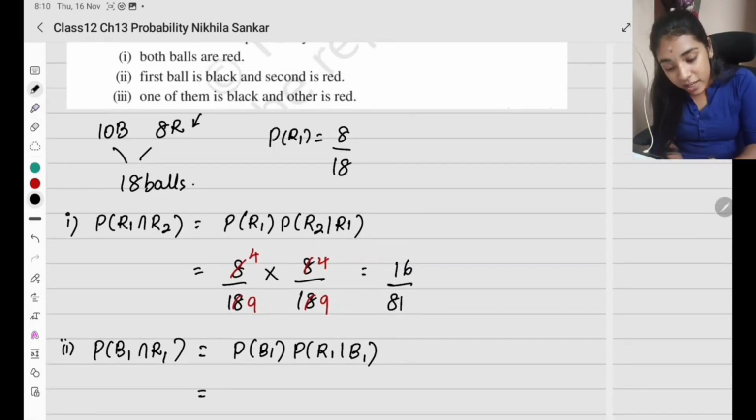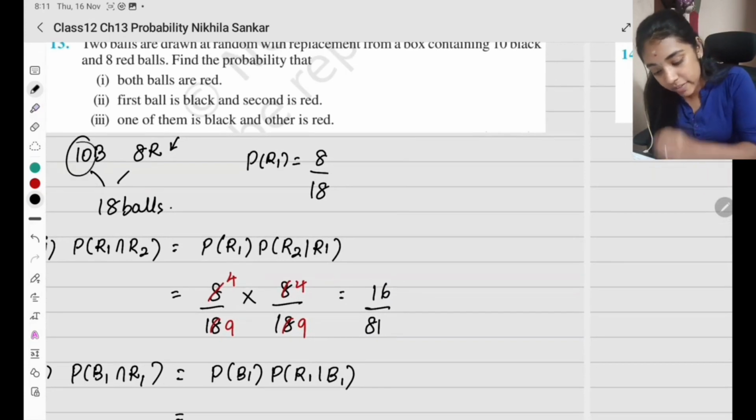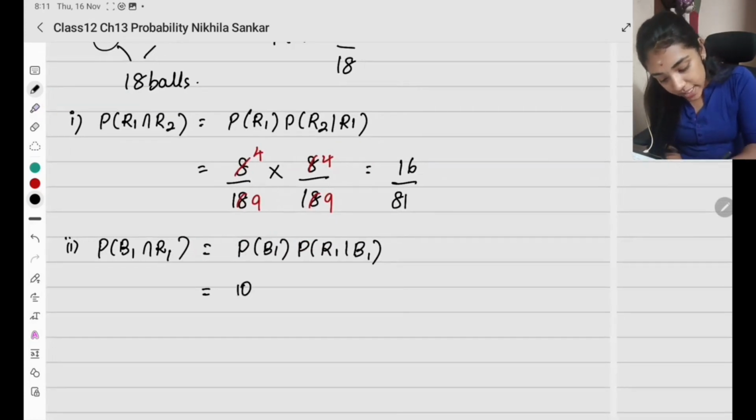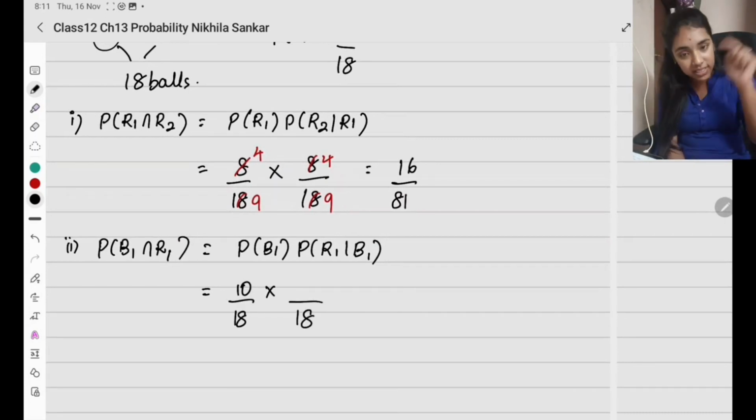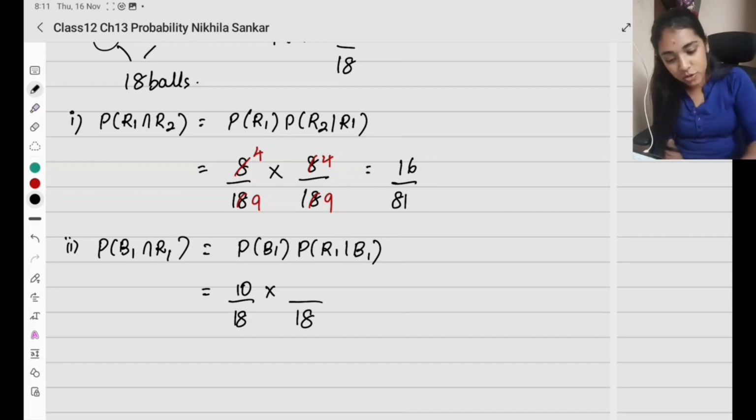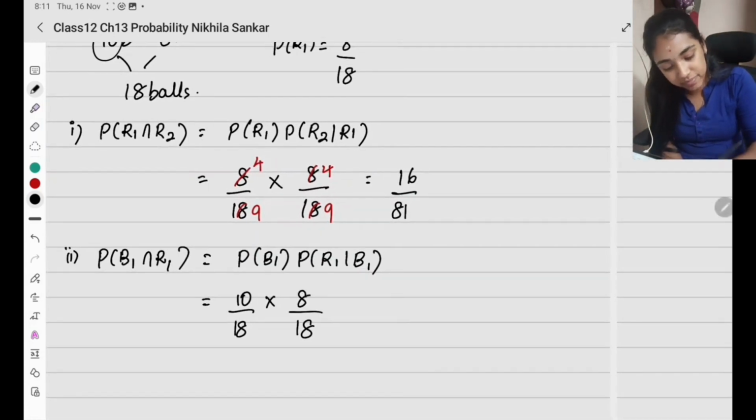So what is the probability of black ball? How many black do I have? I have 10, so it is going to be 10 divided by 18. Now in total, 18 balls again, since it is with replacement, we replace it, so there will be 18 balls. Now how many red balls are there? 8. Again, this is going to be 2 5s are 10, 2 9s are 18, 2 4s are 8, 2 9s are 18.